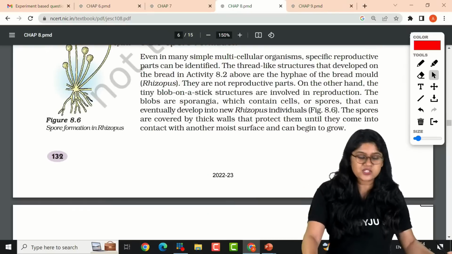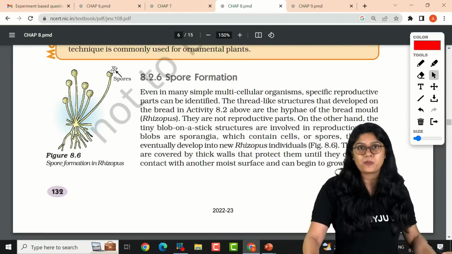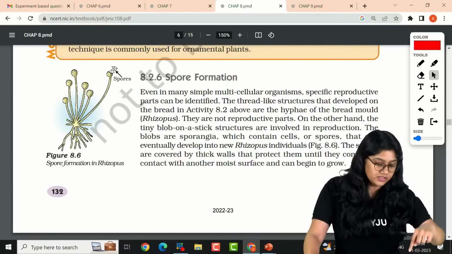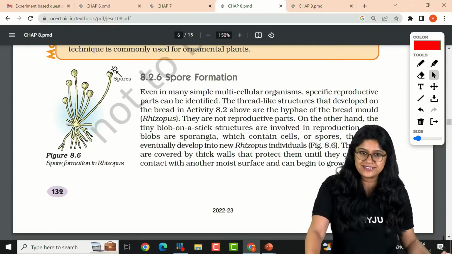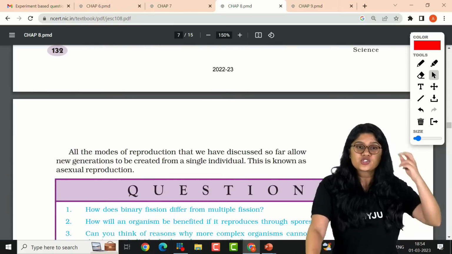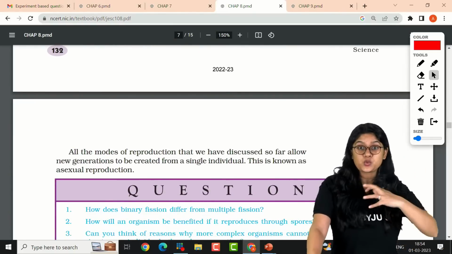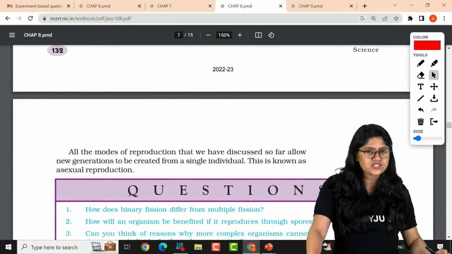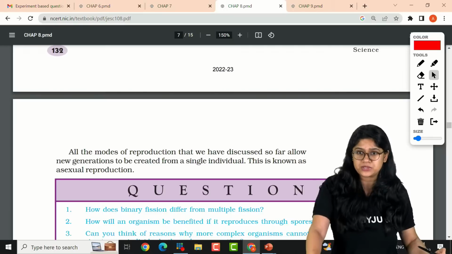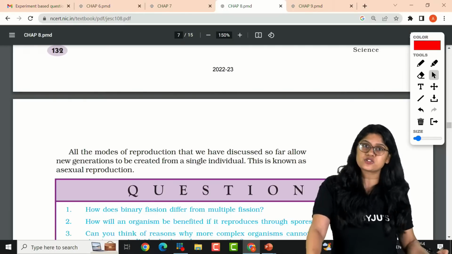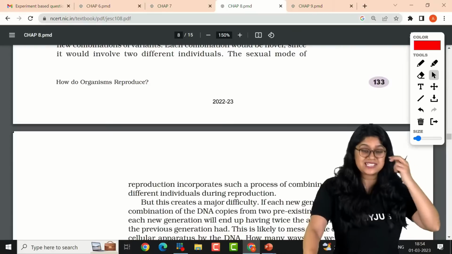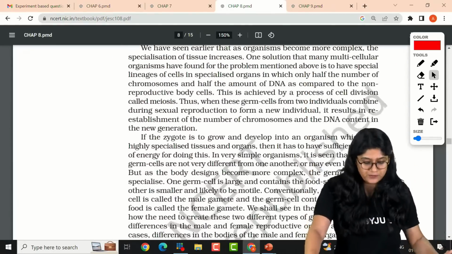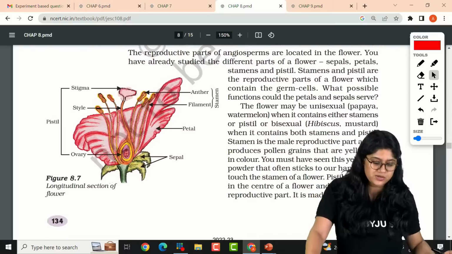Then of course we have the spore formation. We know that spore formation is very important. This spore formation occurs in Rhizopus. We just had the discussion. Good, very good. So Ria, sorry Kunal, there's no such weightage for the activities, but they will be a part of your question paper itself. Okay, everyone. So with this, we're done with asexual reproduction, and as you all know, in sexual reproduction, three most important diagrams.